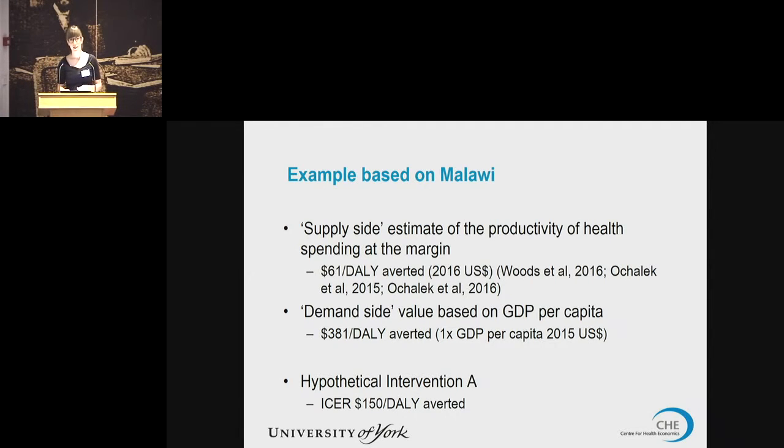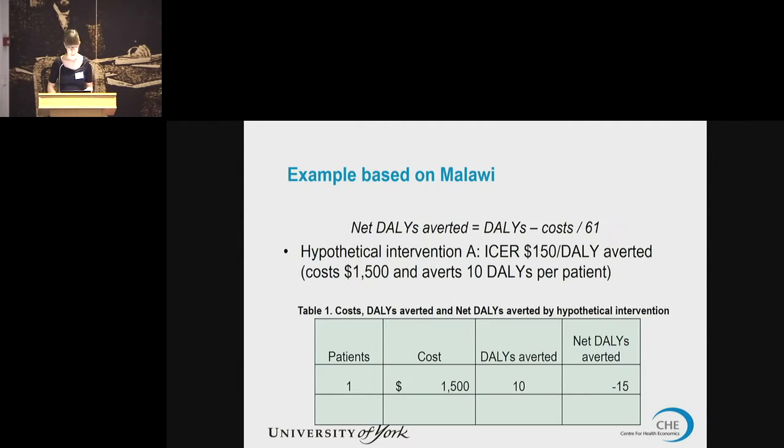However, this doesn't really tell us anything about the overall health gains or potential health losses that might be incurred if Malawi did decide to approve this intervention. So for that, we need a metric of health benefit. So for that, we can consider net DALYs averted, which is sort of the same thing as net health benefit, or you can think of net QALYs gained. And mathematically, that's equal to DALYs averted minus the cost divided by our estimate of the marginal productivity of spending on health. More intuitively, that is the health gained by the intervention over and above the health losses that are incurred by the costs imposed by that intervention.